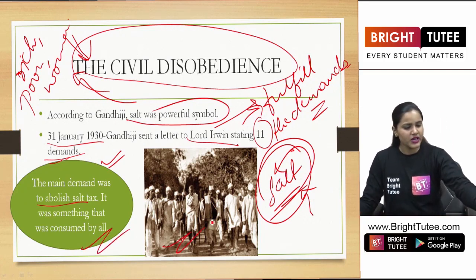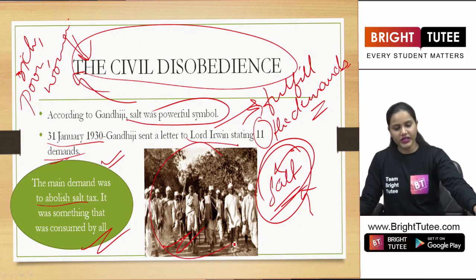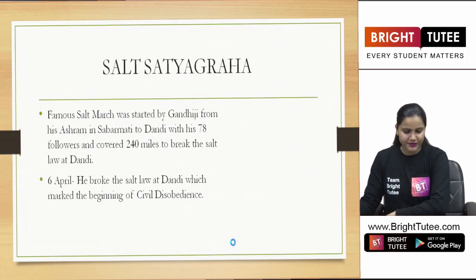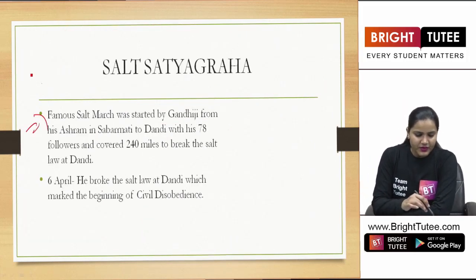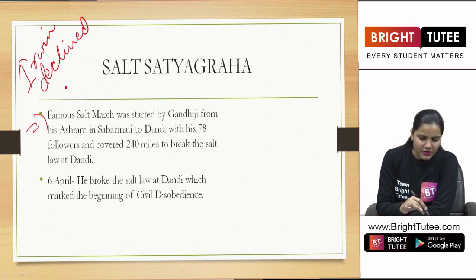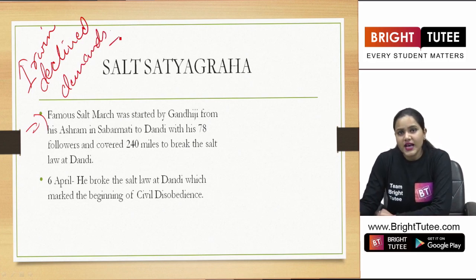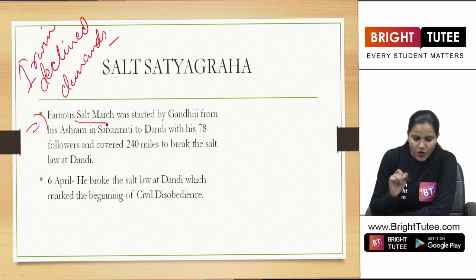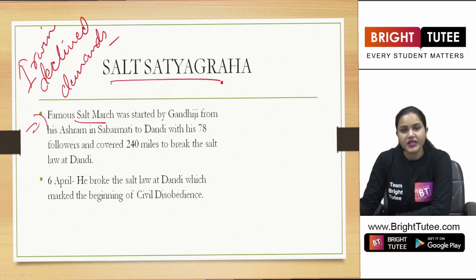You can see Gandhiji leading the march in the civil disobedience movement in this picture. Now, Lord Irwin declined the demands. He refused to agree to the demands made by Gandhiji. As a result of it, what is happening here? The famous salt march or the salt satyagraha was started by Gandhiji, as he had told Lord Irwin.